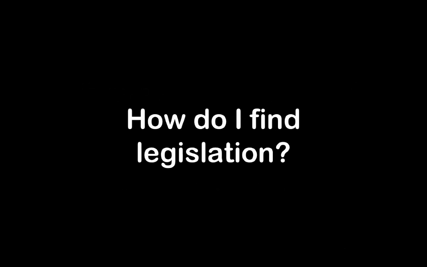So how do you find legislation? Online versions of legislation are freely accessible via the official government websites. These are where you find the most up-to-date versions of legislation. To locate a piece of legislation when you have the title, you'll simply go to the government website in the relevant jurisdiction and then search by that title. If you'd like to go back to podcast number 1, you will see an example of how we do this.